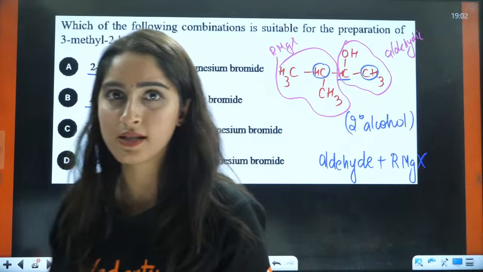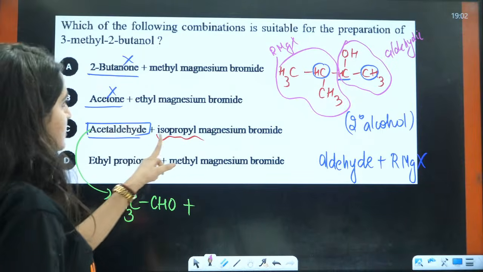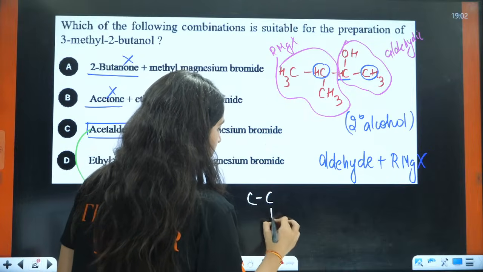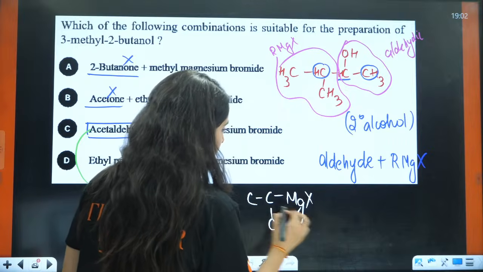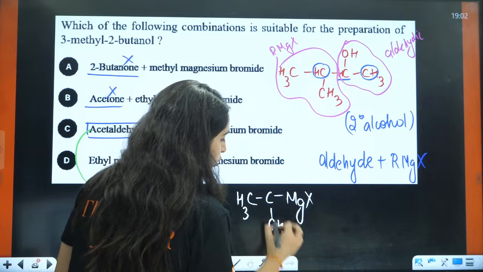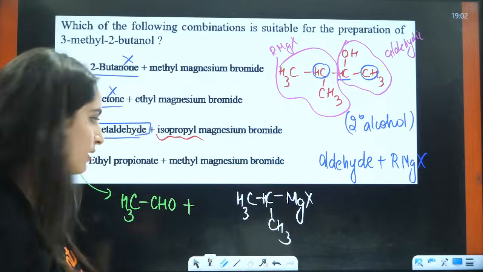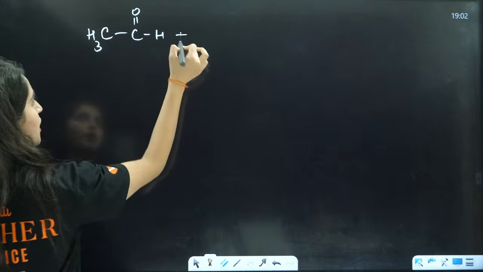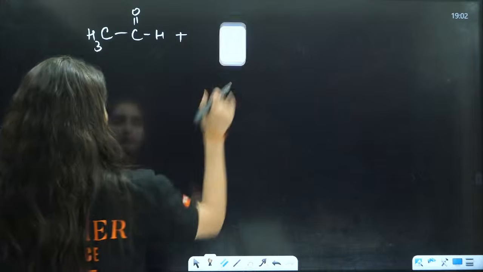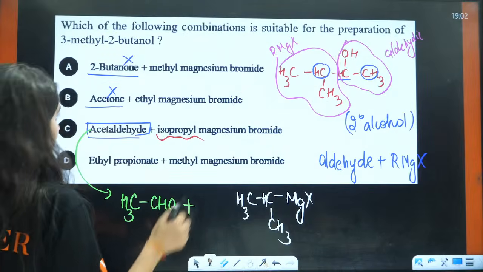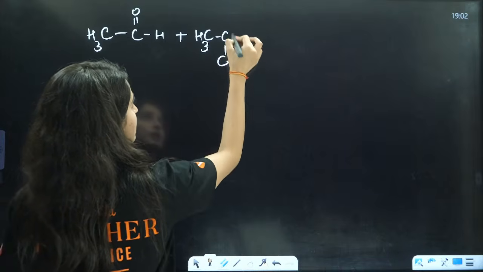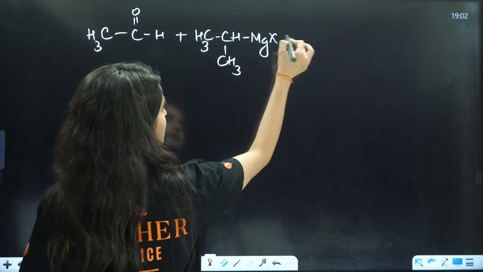Then I can form this. Ma'am, how? Let us see. Now if I want to see what will be the answer here, this is C, this is C, this is C. If I have MgX here, then how can I have this desired product? Let us see that in the next page. CH3, C double bond O, H, plus this is CH3, CH3, MgX. This is CH3, this is CH3, this is H, this is MgX.